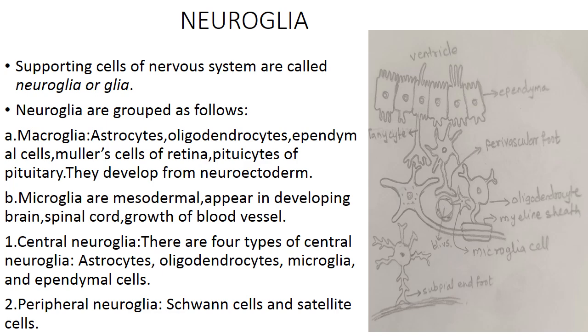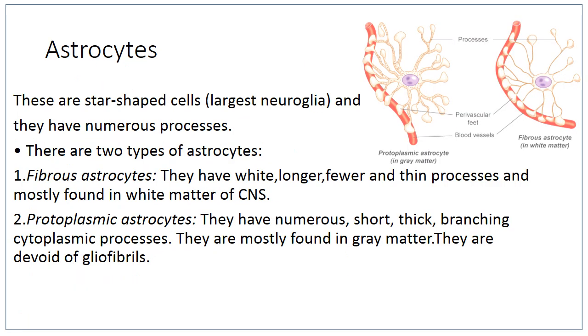Now peripheral neuroglia are present in the peripheral nervous system. So there are two types of neuroglia in the peripheral nervous system. First is the Schwann cell, they form the myelin sheath, and there are satellite cells. They are again supportive cells. The neuroglia are visualized only by metallic impregnation staining, means the staining with gold, silver. They will help in visualizing the neuroglia. We will study all the neuroglial cells in detail one by one.